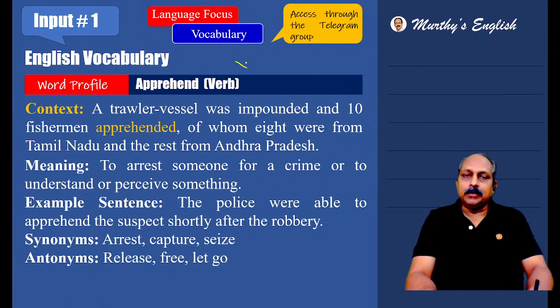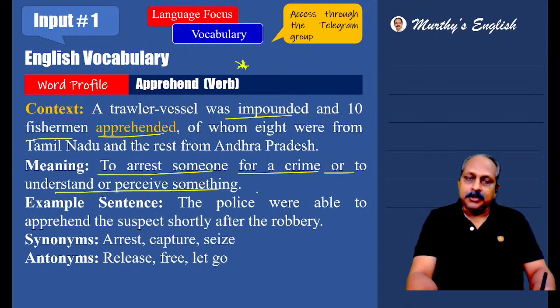Apprehend is also an important word, part of speech verb. A trawler vessel was impounded, seized, and 10 fishermen apprehended. Means you have to guess either they were held or they have been detained or they have been arrested. What is the meaning? To arrest someone for a crime or to understand or perceive something.